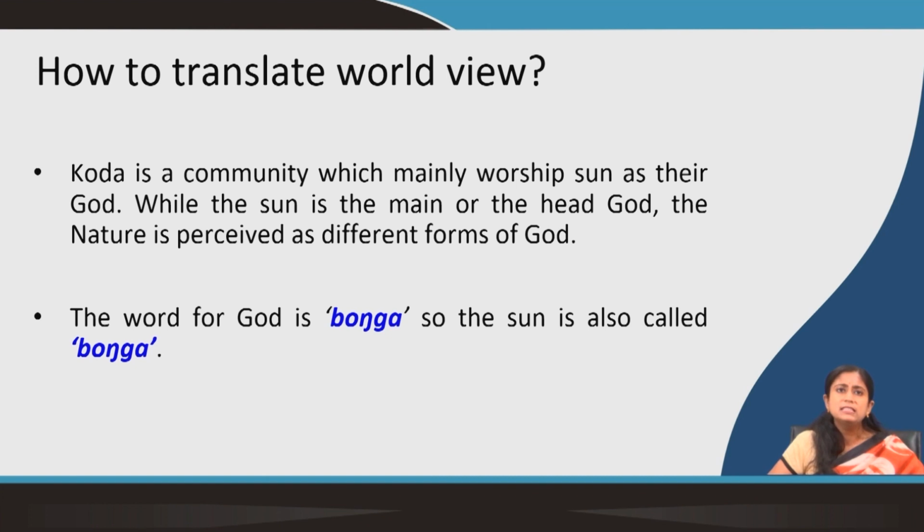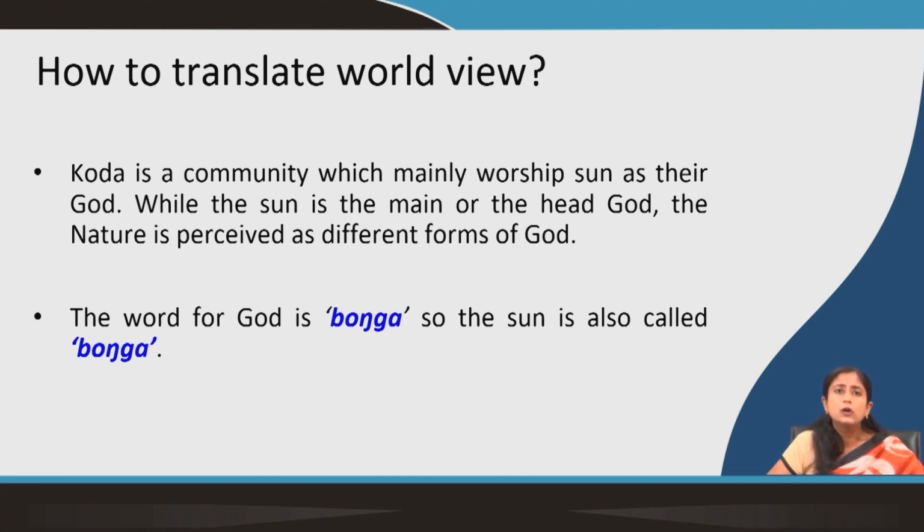So, in this example you can see that Koda is a community which mainly worships the sun as their god. So, while the sun is the main or the head god, the nature is perceived to be different forms of this god. So, this is a totally different perception. They are looking at the sun as a god who is actually regulating the other forms of nature which are also part of god. So, there is this head god and other gods.